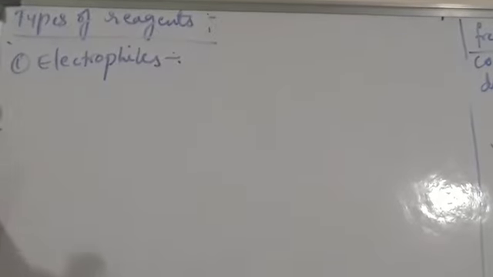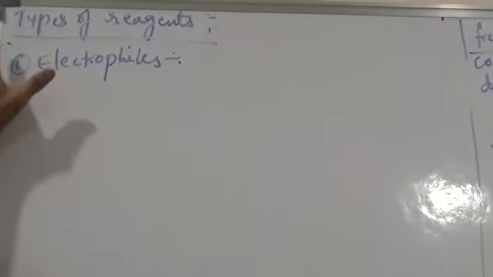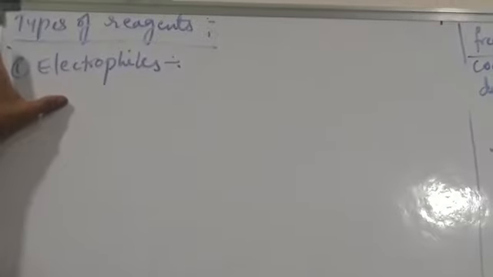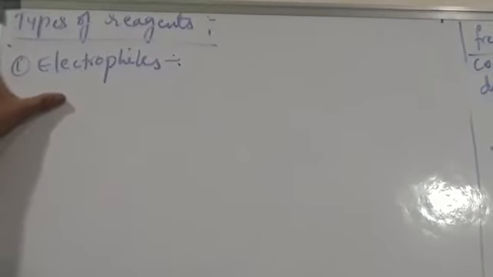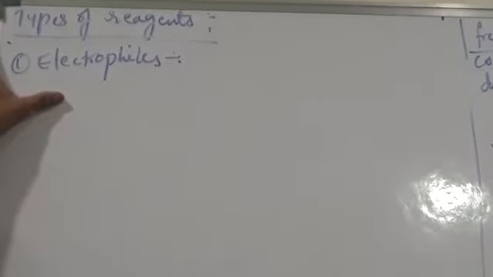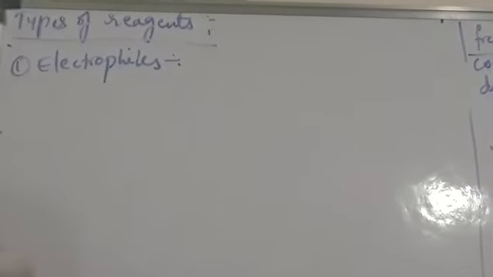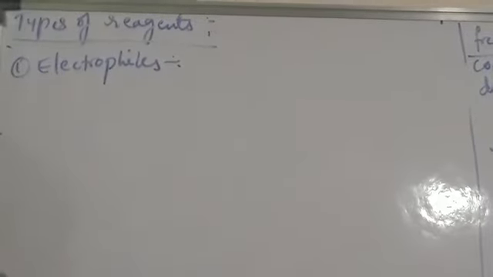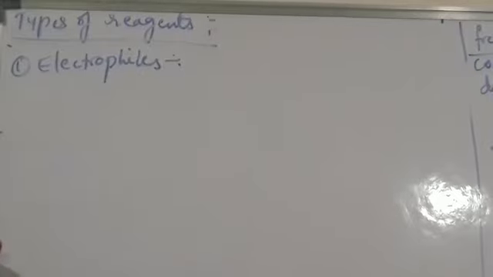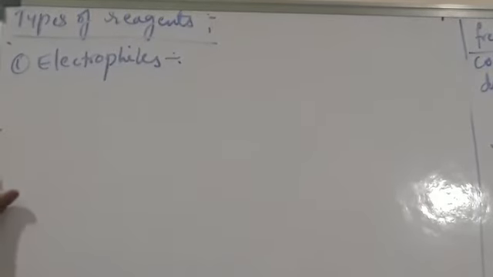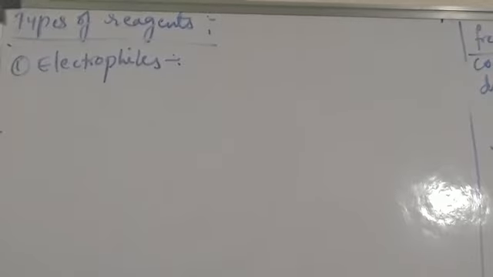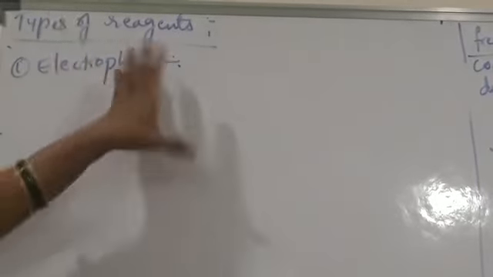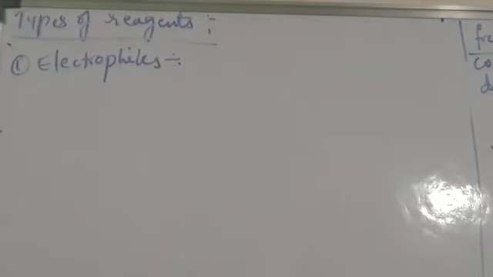The first one is electrophiles. Electrophile means an electron attracting species. What is the charge on an electron? Negative charge. So negative charge attracting species means electrophiles generally possess positive charge. Some neutral electrophiles are also there. Charged electrophiles are positively charged, and some neutral electrophiles are also present. Electrophiles are electron seeking species.